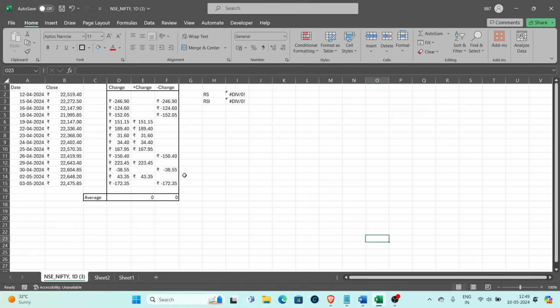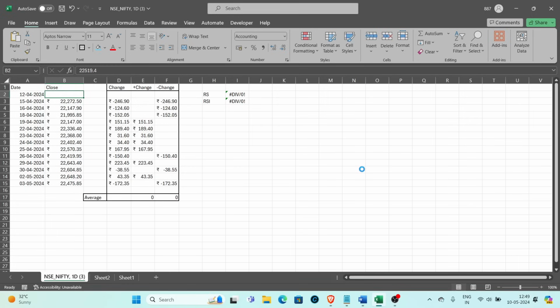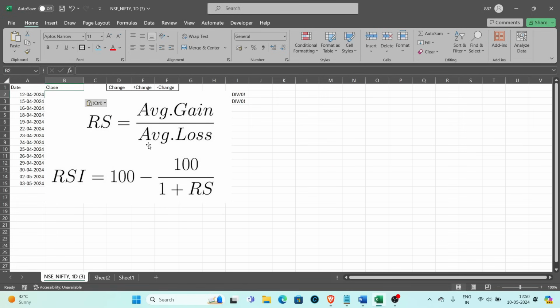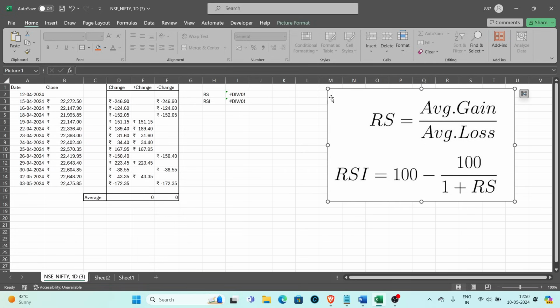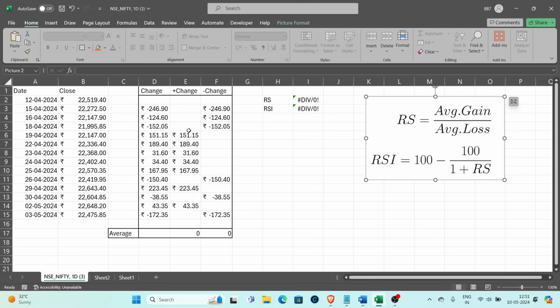What I have done right over here is taken the close of Nifty. I am taking the daily time frame. These are the Nifty closing rates. I will also copy this image and paste it here, so we'll keep this as our reference side by side, and I will tell you what exactly we are going to do. Here all I have basically done is calculate the difference between the closes.